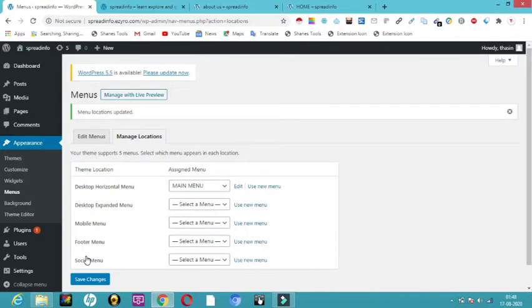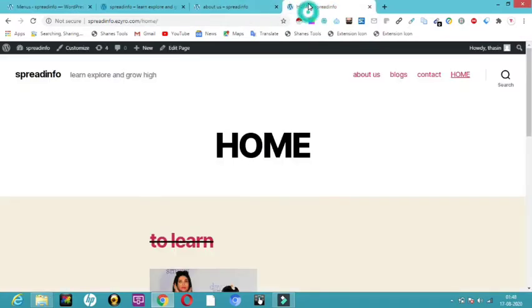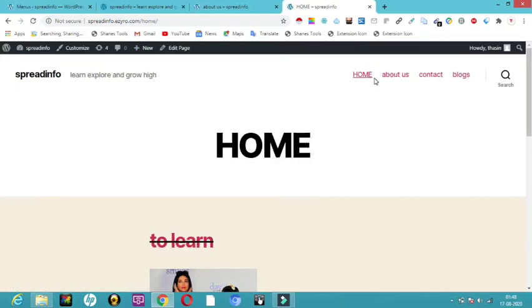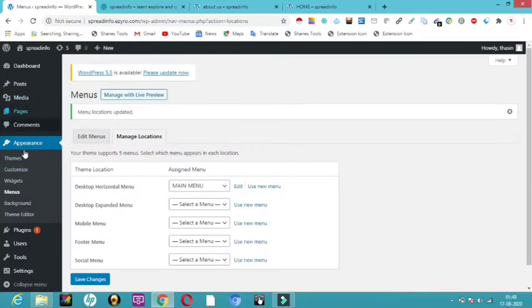So once I click on save changes, I get into my website. Now I'm going to just click on reload. So here you can see my home section, about us, contact and blogs has changed according to how I wanted it to be. So now the next point comes. Now we are clear about this.